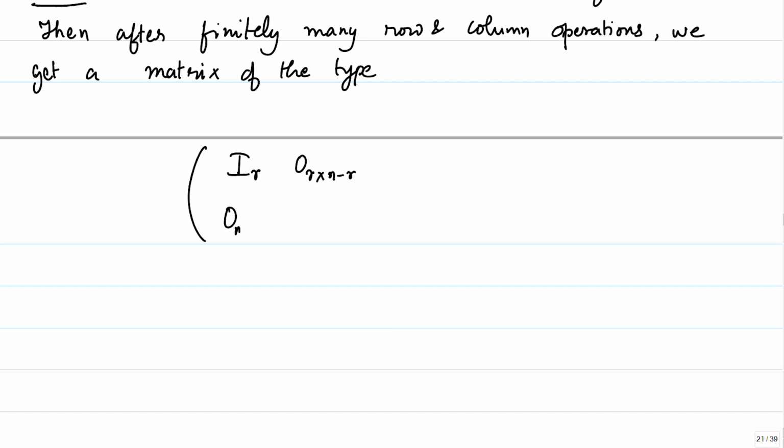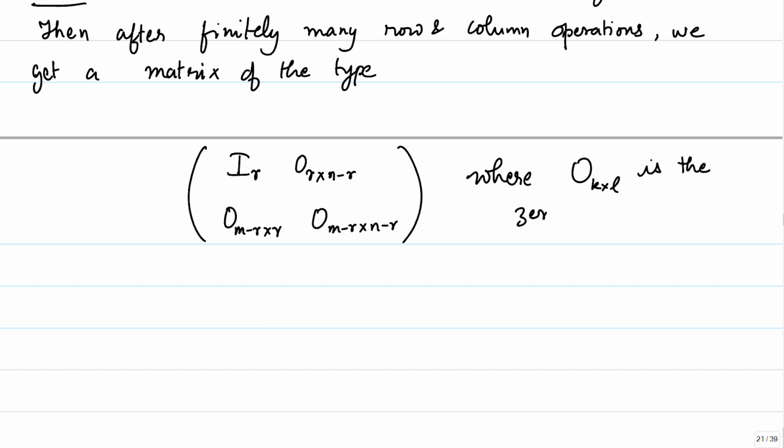This will be an M minus R cross R matrix, and this will be an M minus R cross N minus R matrix, where 0 of size K cross L is the 0 matrix, meaning all entries are 0.